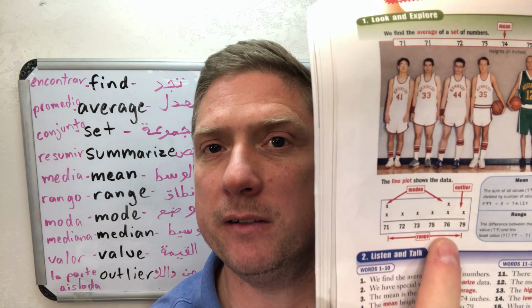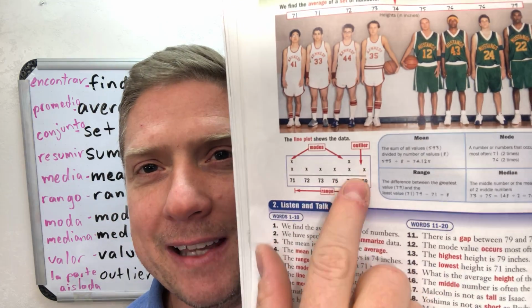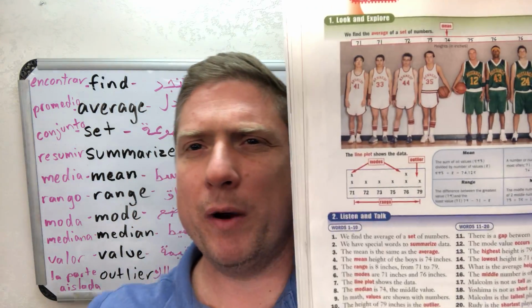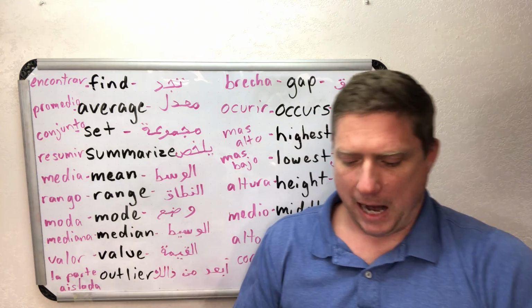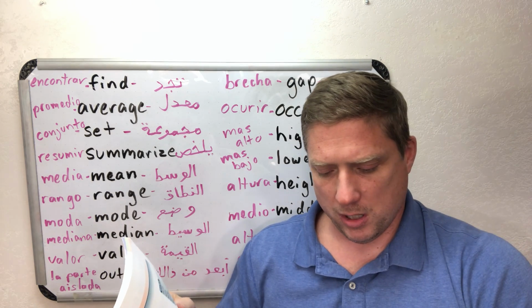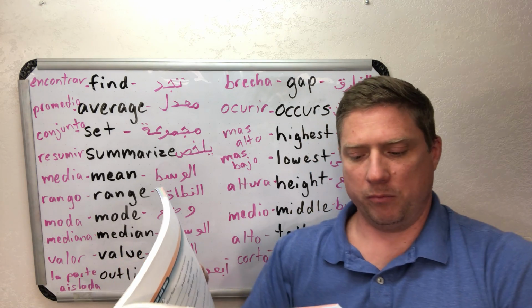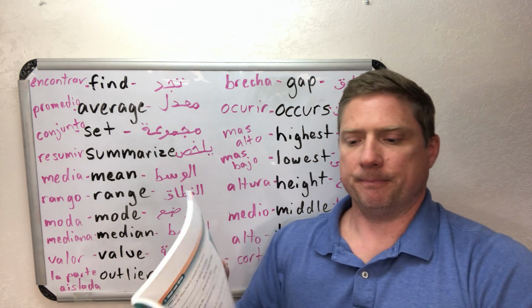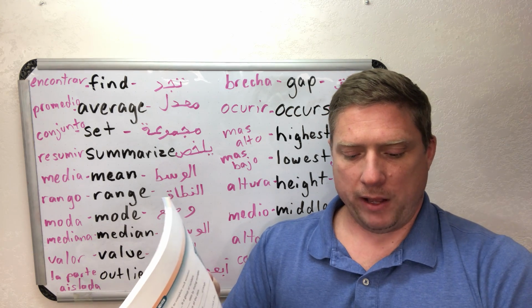Here's 2 for 76. And then we can see our outlier at the end. The outlier is the one that is far from the rest. Number 8, the median is 74, the middle value. So the median is 74, the middle value.